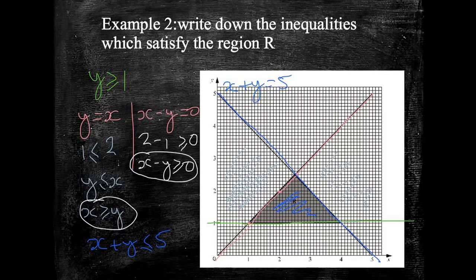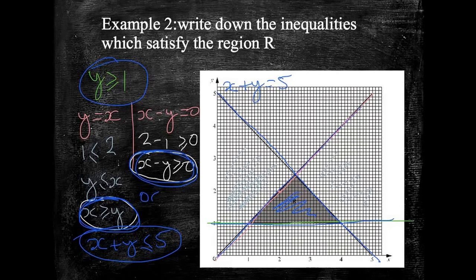Okay, so the three inequalities then for this, let's just tidy this up a little bit, are x plus y is less than or equal to 5. X minus y is greater than or equal to 0, or, if you prefer, x is greater than or equal to y, and the final one, y is greater than or equal to 1. That gives us our three equations.